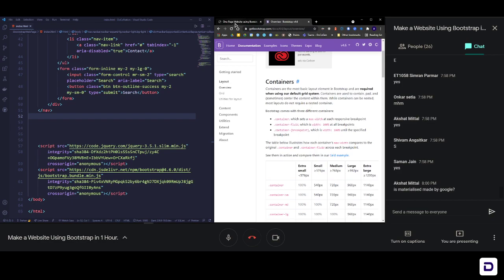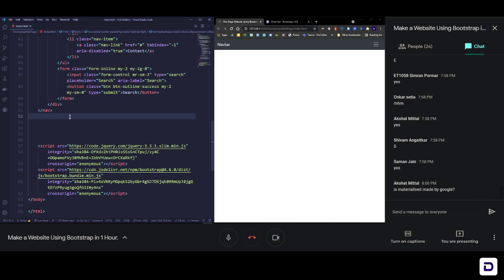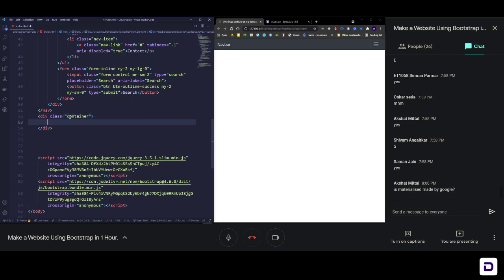Let me show you what I'm talking about. I'm not going to copy the code from here. I'm just going to make a container by using a class, because that's how we access Bootstrap, using classes. So let's do that. Dot container, and then you can press tab and you'll get this. Let me write hello here, and you'll see what I was talking about.